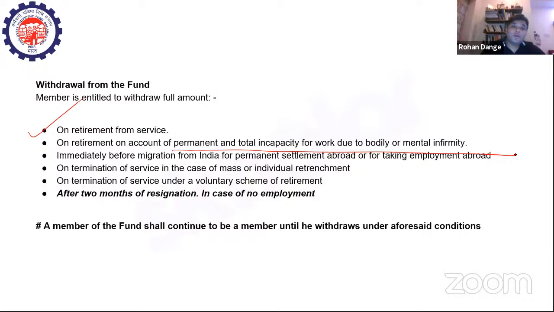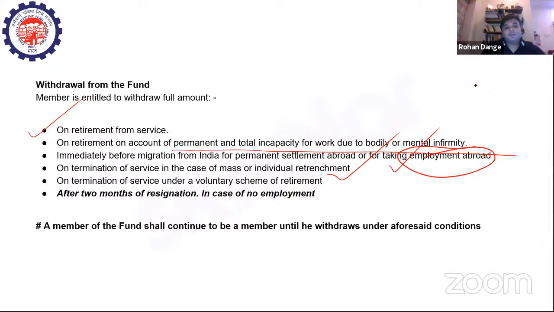You can also withdraw all the funds from your account immediately before migration from India for permanent settlement abroad or for taking employment abroad. On termination of service in the case of mass or individual retrenchment, in case the organization is rationalizing its workforce, in case the organization is issuing pink slips to a lot of people, when your service is terminated, you can withdraw all the funds from your PF account.